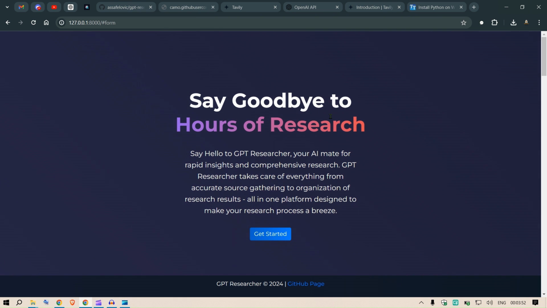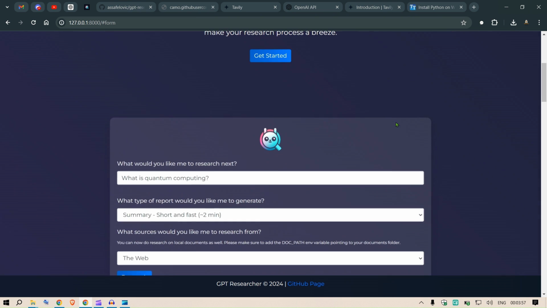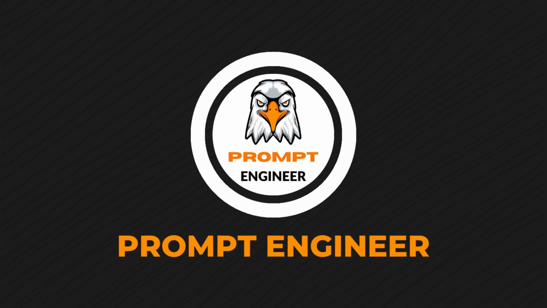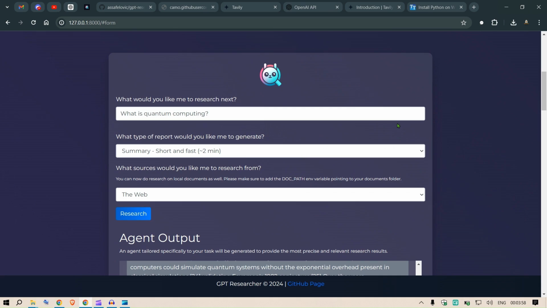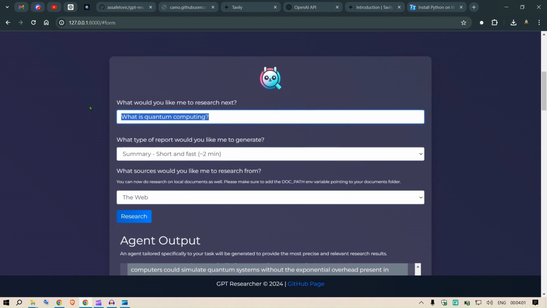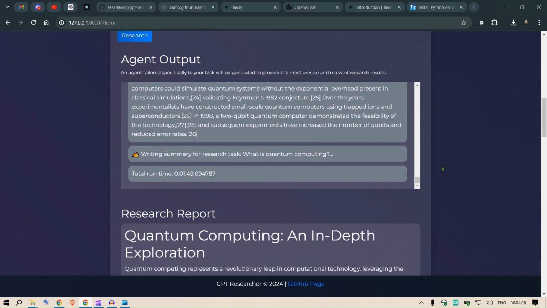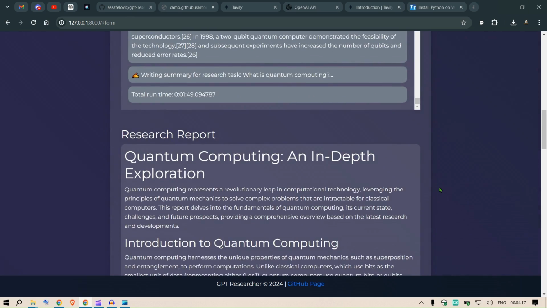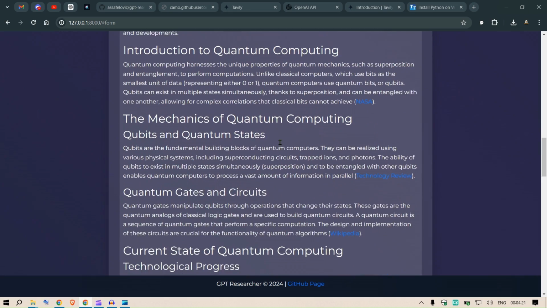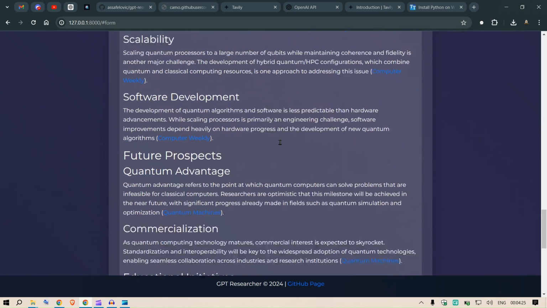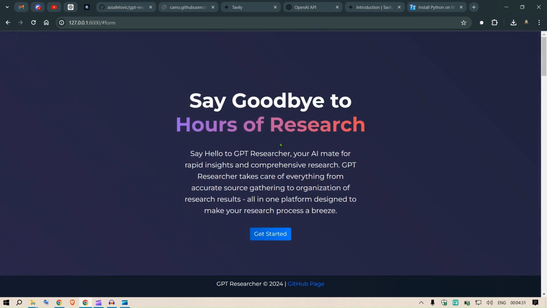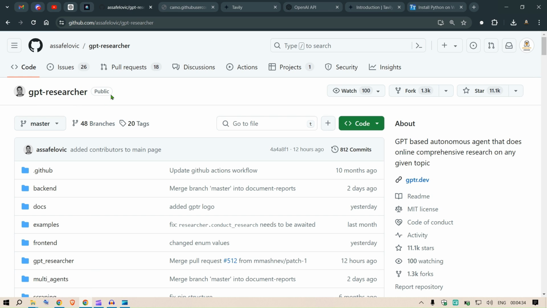Hey guys, if you are someone who spends thousands of hours on research, I have something for you. For example, you can ask what is quantum computing, and this piece of software will do the research for you, go to the web, fetch everything, and compile a report for you where it gives an in-depth exploration, the introduction, practical application, challenges, and the conclusion. So if you like to create such a report, I would like to introduce you to GPT Researcher.